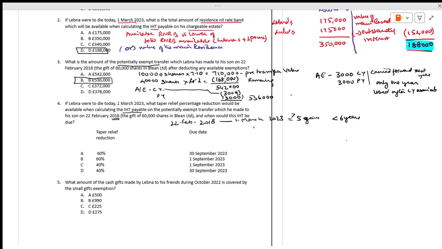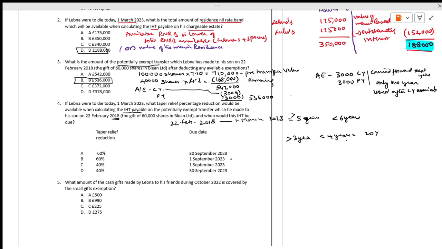Now you see the thing. More than 3 years and less than 4 years, I am writing here, it is given in our formula sheet. How much is there? 20%. If it's more than 5 years and less than 6 years, how much is it going to be? 60%.